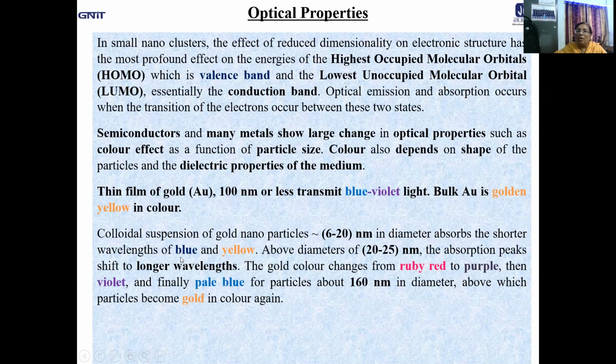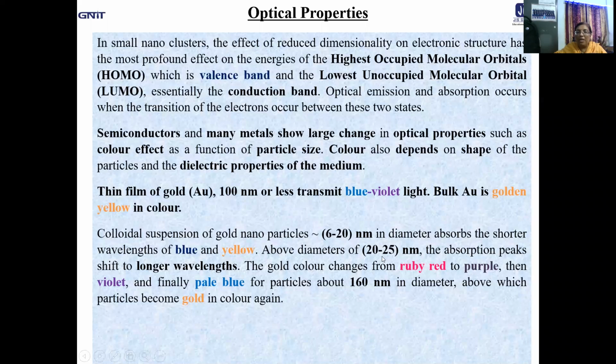We know the wavelength range in the visible range is determined by VIBGYOR. So, when you are considering the gold nanoparticles in the form of colloidal suspension within 6 to 20 nanometer in diameter, we used to find the absorption of shorter wavelength like blue and yellow.